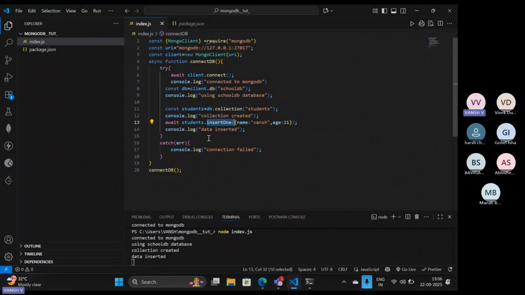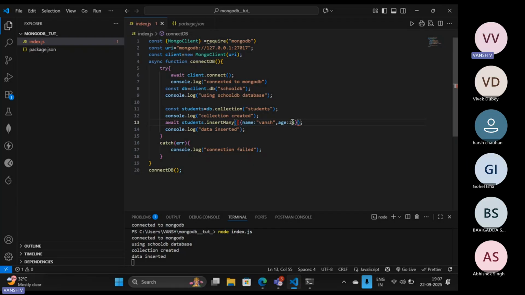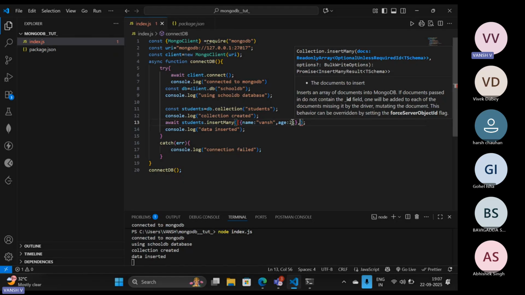Now in this bit of code, we have inserted only a single value. Suppose I want to insert multiple values, then we have already seen that there is a built-in function, insertMany. In insertMany, you have to use an array which stores all the documents. So I have initialized my array. The first document is Vansh. Then we differentiate each document using what? Using a comma. Create another document.